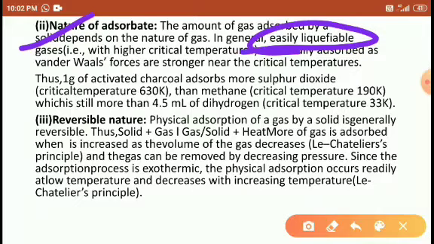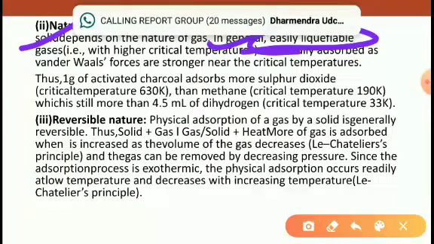Any idea, students? Okay, I will tell you. Gas particles are more liquefiable when they show strong interaction or strong attraction, right? The gas particle having strong intermolecular forces is more easily liquefiable.